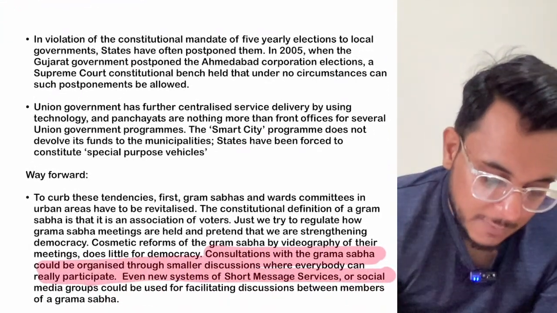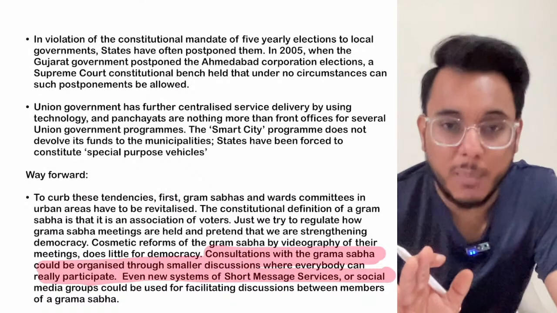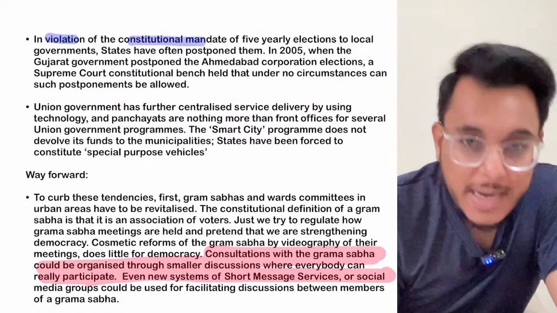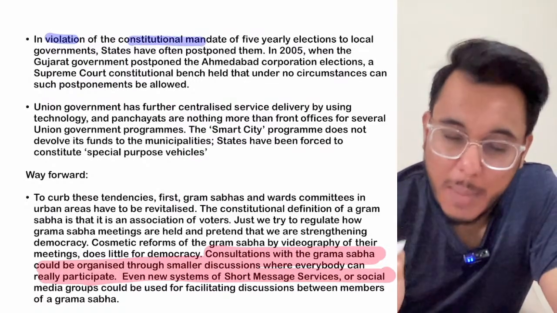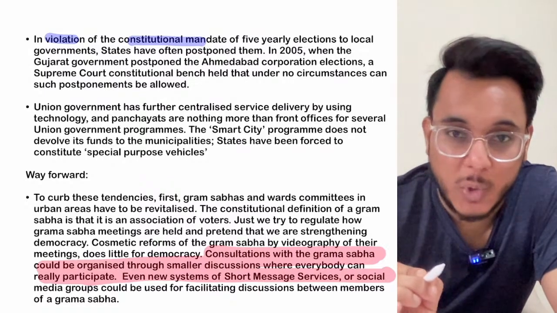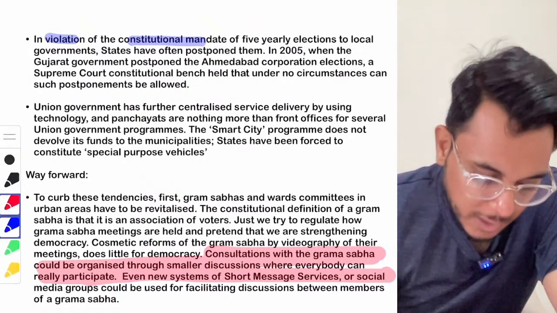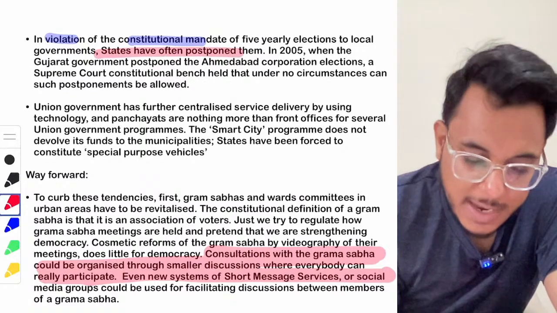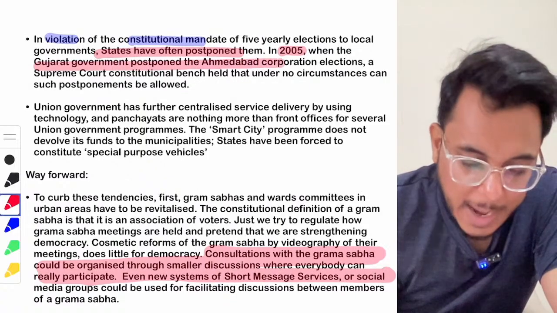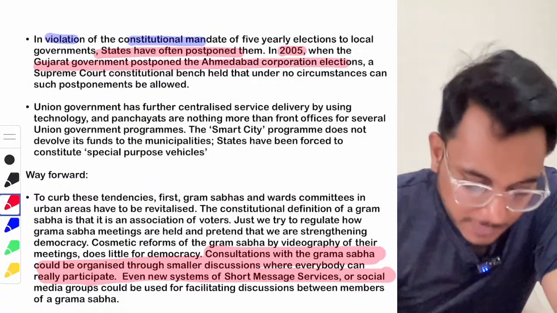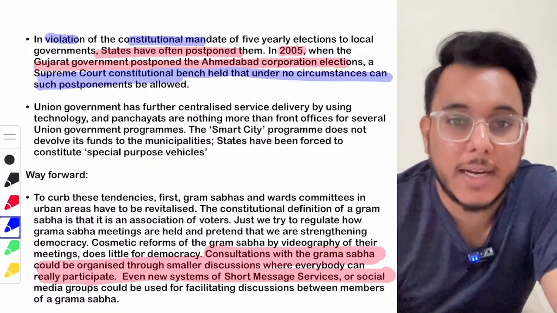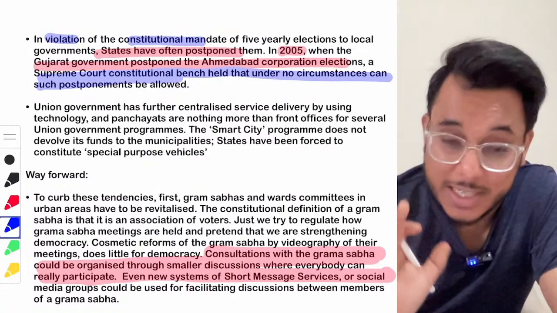And finally, there is one more big problem, which is a violation of the constitutional mandate. Every 5 years, the members of the panchayat are to be elected, but sometimes the elections have been postponed. The states have postponed the elections. In 2005, the Gujarat government postponed the Ahmedabad corporation election, and after that, a Supreme Court bench provided that in no circumstances could these elections be postponed.